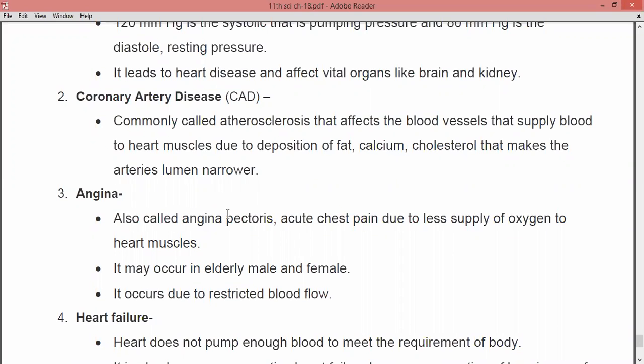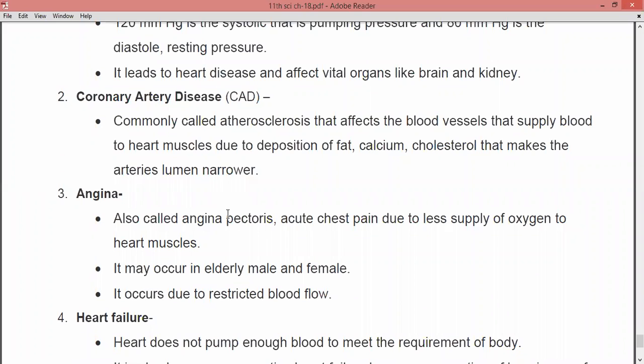That is, the whole blood vessel is being blocked by the deposition of fat, calcium as well as cholesterol, and this does not allow further flow of the blood. Sometimes, if the growth is in half of the blood vessel, the arteries become narrower, that is, the pressure of the blood increases in that particular area, right? So that is atherosclerosis, right?